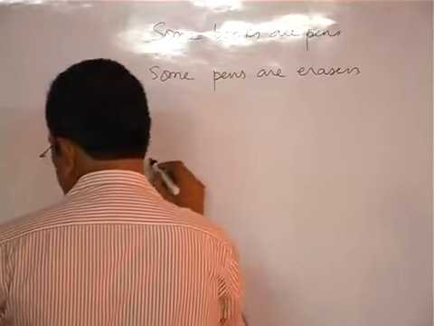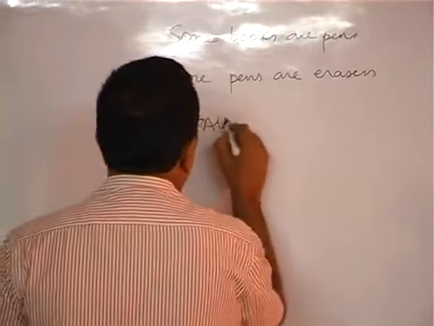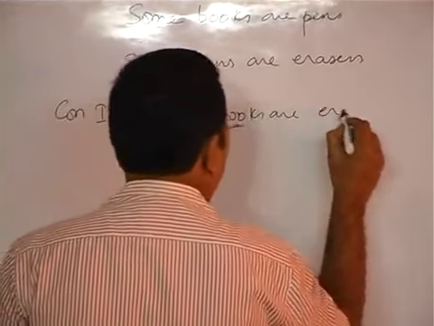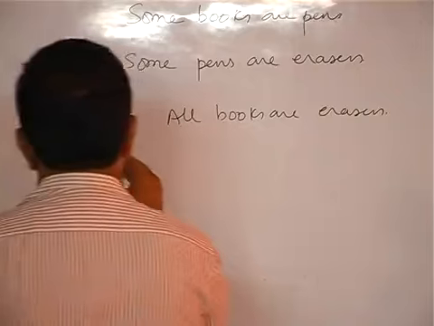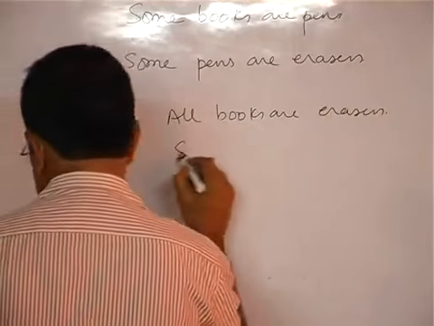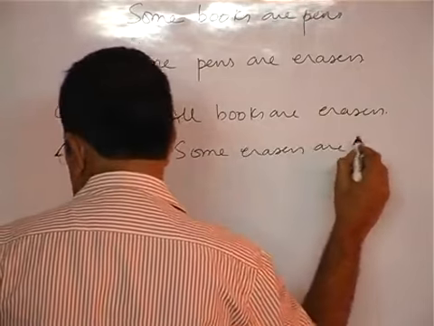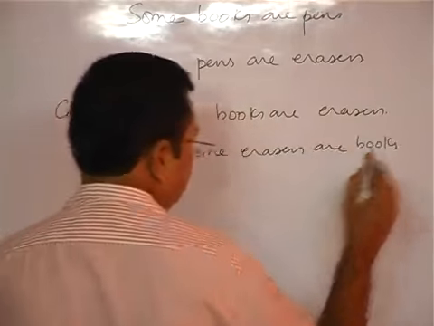Conclusion 1: all books are erasers. Conclusion number 2: some erasers are books.